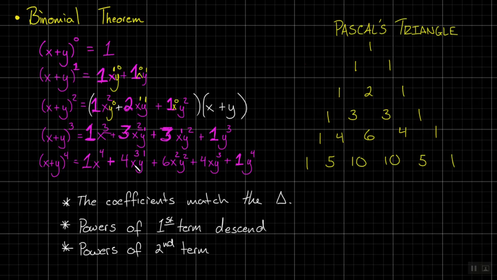I'm just going to jump all the way down here. This one's going to make it easier. Y to the 0, y to the 1, y to the 2, y to the 3, y to the... What are the powers of the second term doing? Increasing or ascend. Good. I don't know why, but I stress the "as" part of that. That's how I say it in my head. They're ascending. Okay. Do we all agree that those things are true?